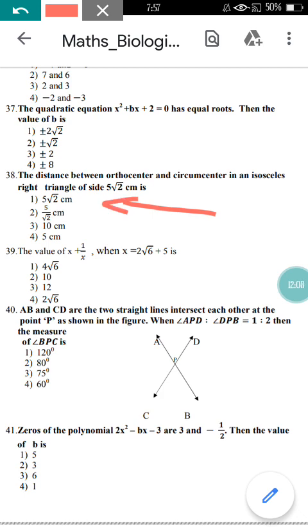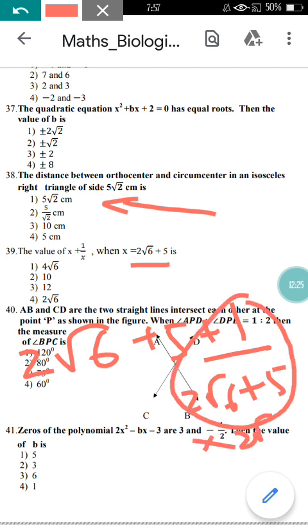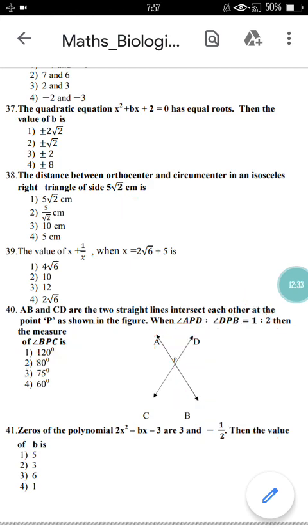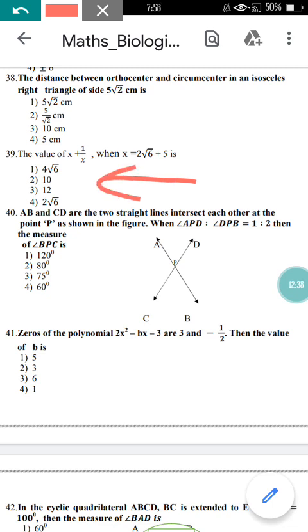In question number 39, the value of x plus 1 upon x, when x is equal to, they have given the value of x. You just need to write the value of x as this one and rationalize the factor. To rationalize the factor you need to multiply this term with 2 root 6 minus 5 upon 2 root 6 minus 5. Then if you simplify, at the last you are going to get the answer as 10. For this question you are going to get the answer as 10, right? Now let's move to the next question.